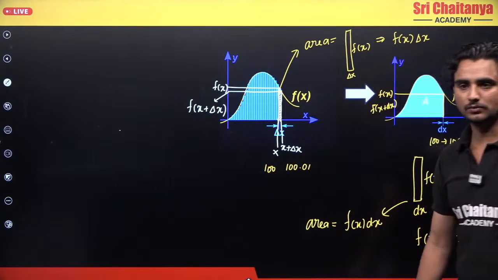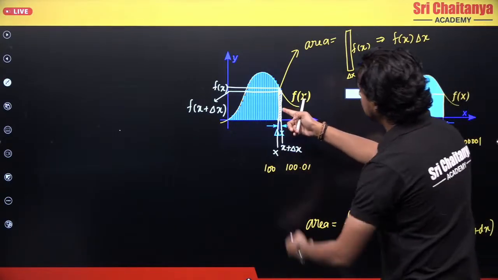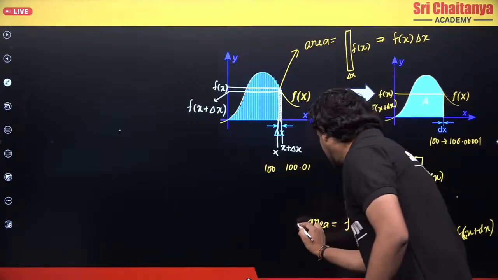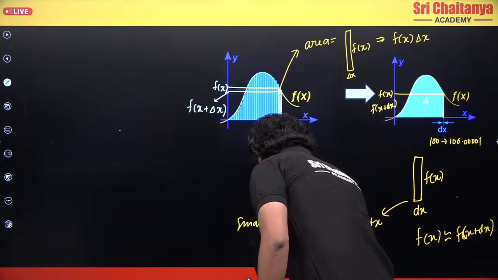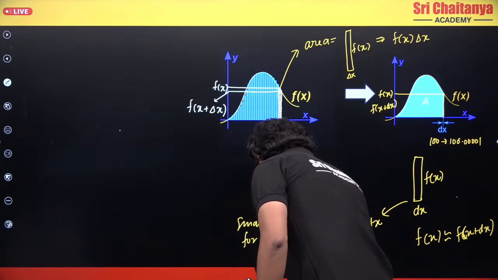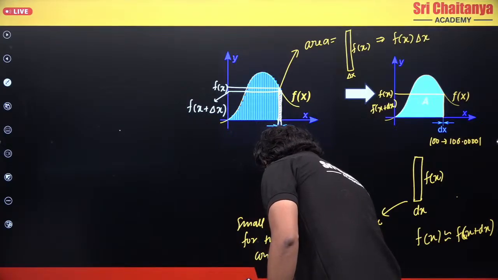Okay? But what is this? This area is for this small strip only, no? The small strip which I am talking about, this area is for that, right? So this area is basically the small area for the strip considered.